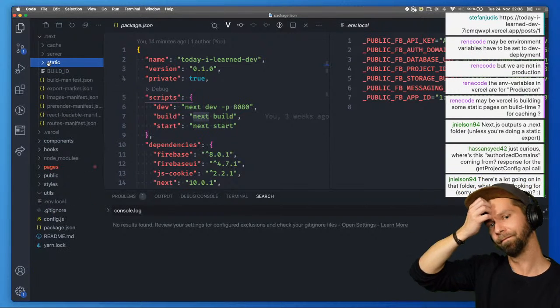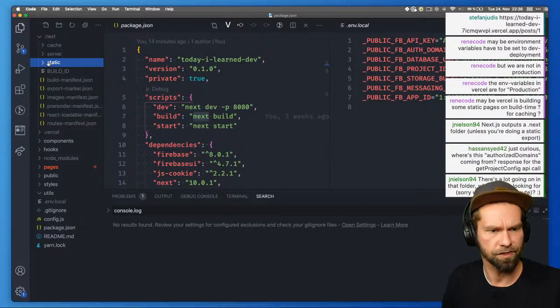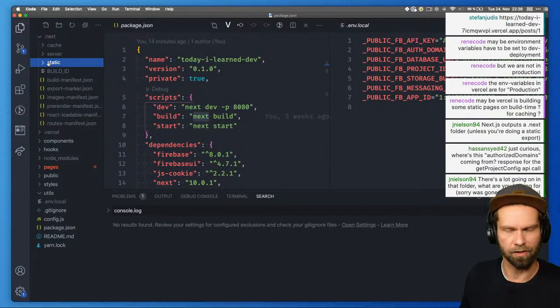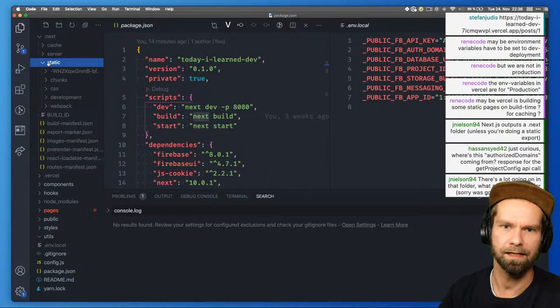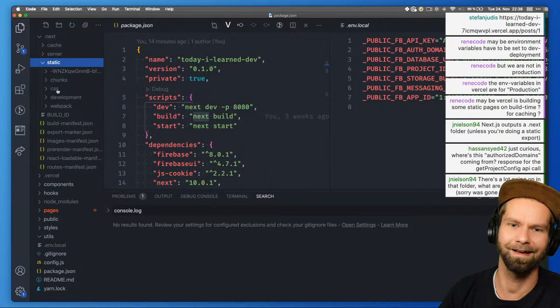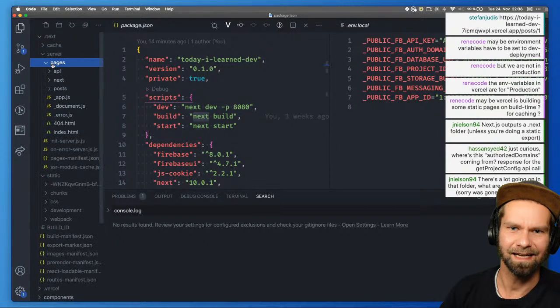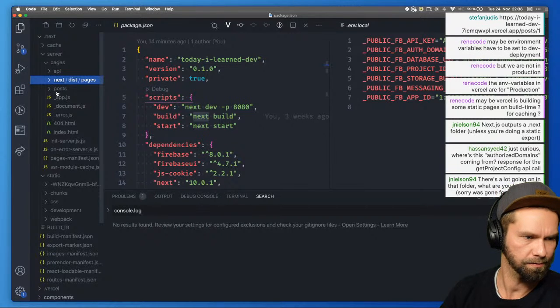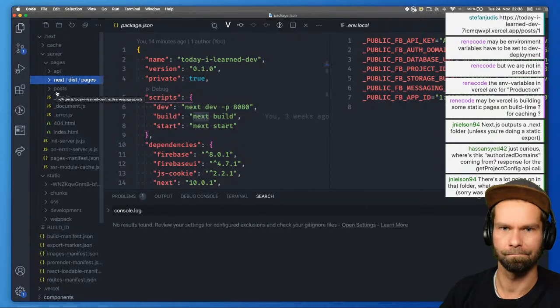So for other static site generators, there's usually a build output folder, and you see a lot of HTML. But when I look here at the Next output, there's stuff going on here. So how do I debug that locally? Do I have to use the Vercel CLI to do that? I'm a little bit confused.